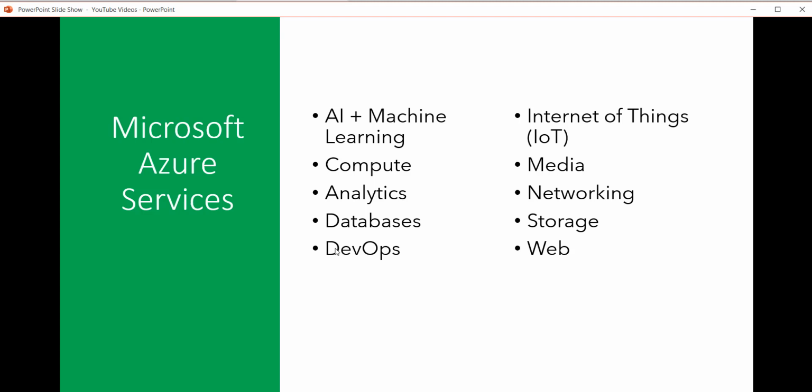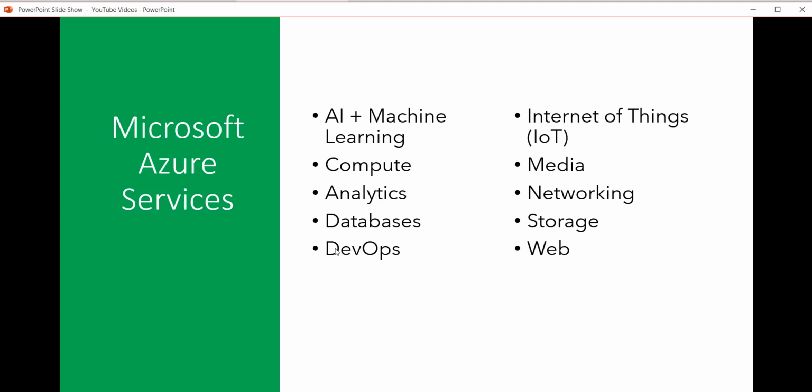Compute, you can create and deploy virtual machines, batch jobs, web jobs, containers, function apps. Then analytics. It provides analytics services, Azure HDInsight, Azure Data Explorer. So these are the services you can get. Then database. So there are a number of databases that you can use. SQL Database, Azure Database for MariaDB, Azure Database for MySQL, Azure Cosmos DB, Azure Database Migration Service. So you can use these to store structured and unstructured data in Azure.